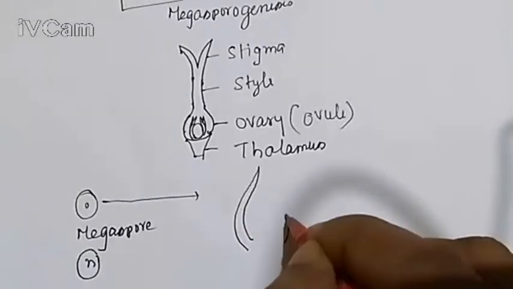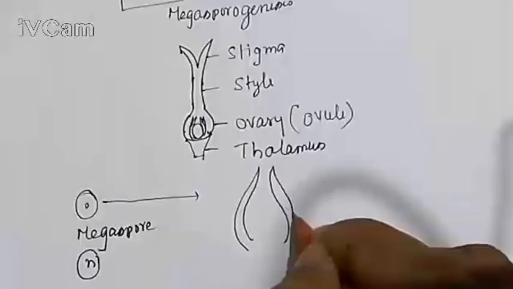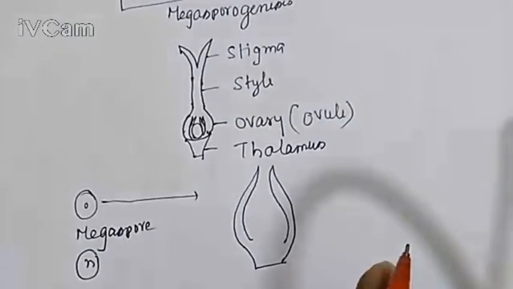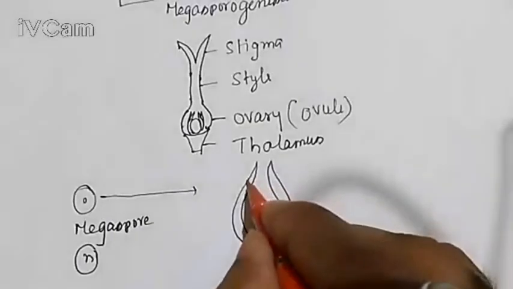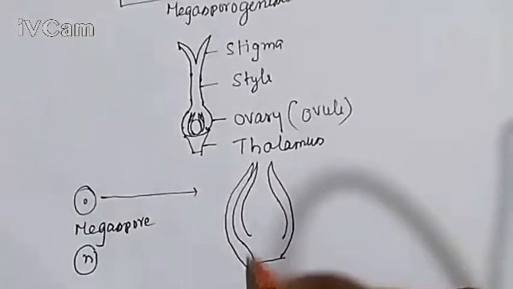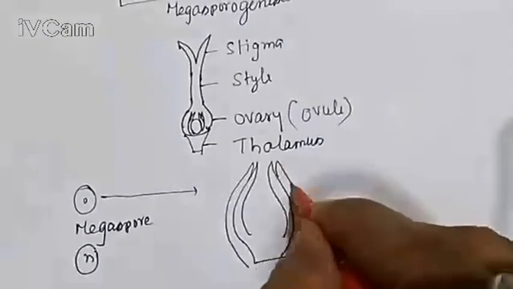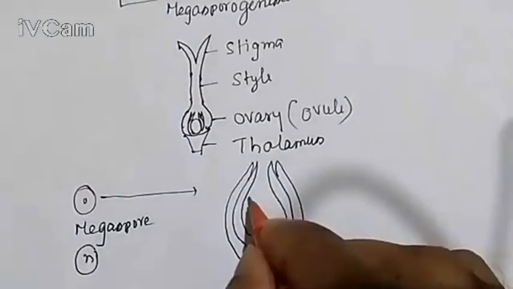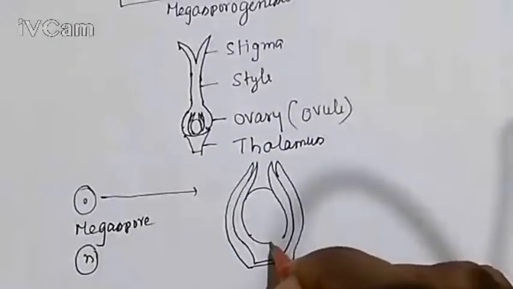This is the ovule. In this ovule, you know, this is the outermost covering, and there is the embryo sac.